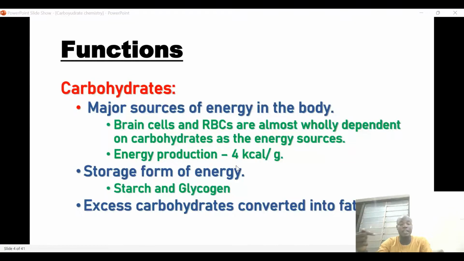The reason why the brain also uses carbohydrate as a major source of energy is because the brain requires a lot of oxygen. Fatty acids require a lot of oxygen to break down to generate energy.